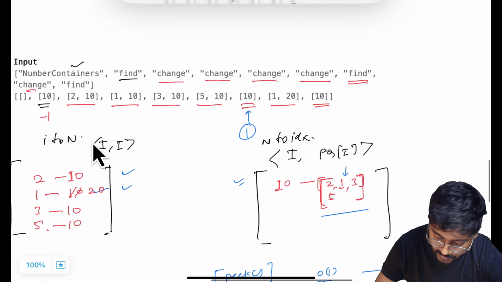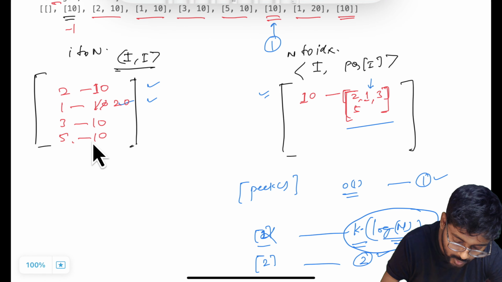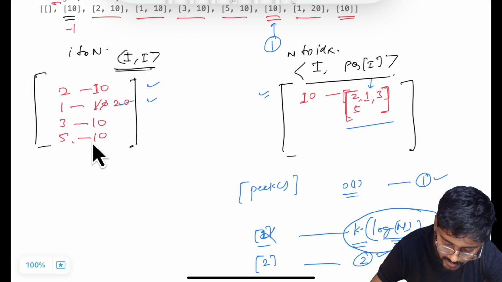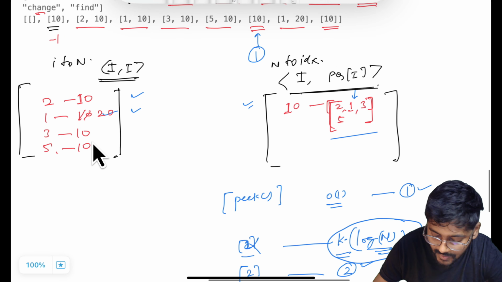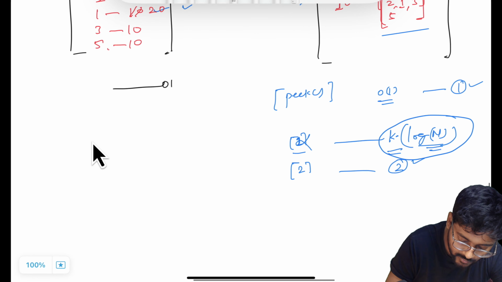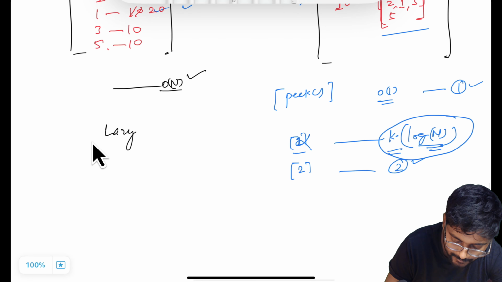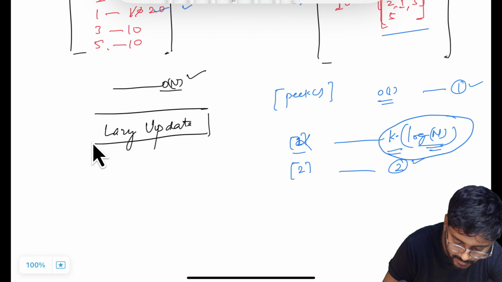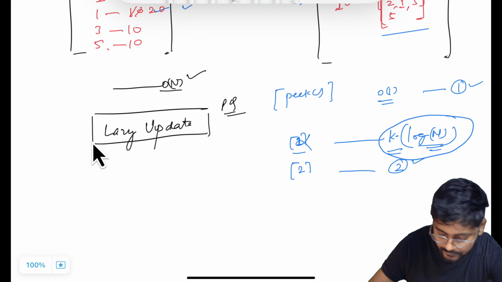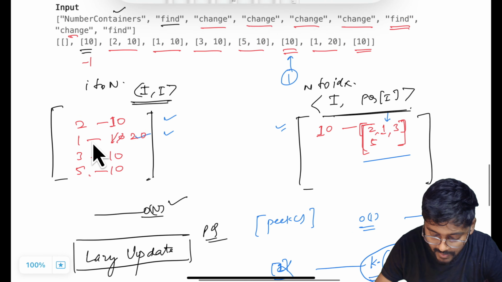So this is our approach where we utilize a map of integer to integer and integer to priority queue. But we are not deleting the entry directly, because deletion is going to take order of n time. So you have to make sure you do a lazy update in the priority queue. Got it?